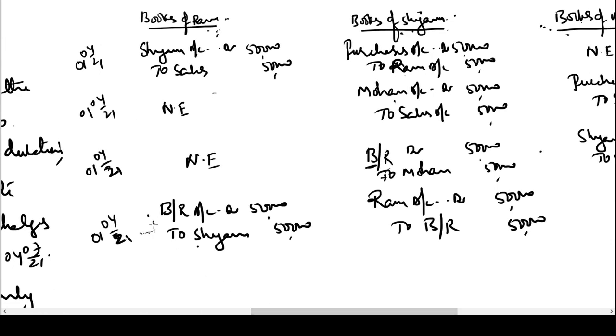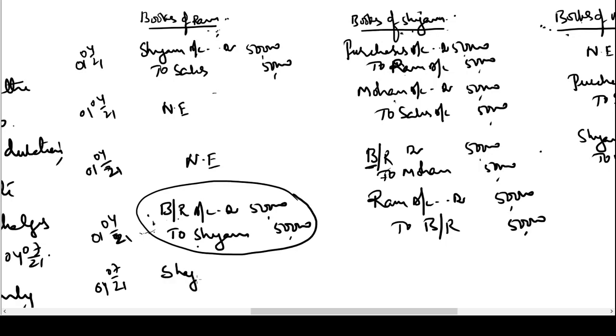If this bill is dishonored, this entry becomes meaningless, because this entry was based on the assumption that this is a valuable legal asset, and on the due date I am going to collect cash in exchange for this asset. So this entry was passed on the belief that on the due date this bill will become cash, but something else happened. On 4th July 21, the commitment has not been met. The bill has become a valueless paper, hence this entry will be reversed in the books of Ram. Shyam account will be debited to bills receivable account.